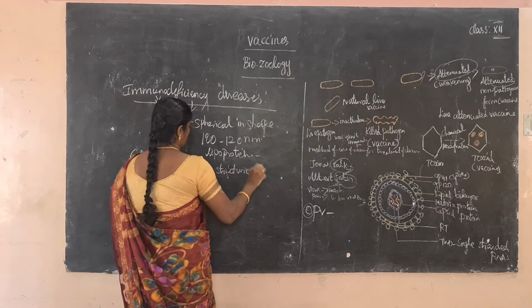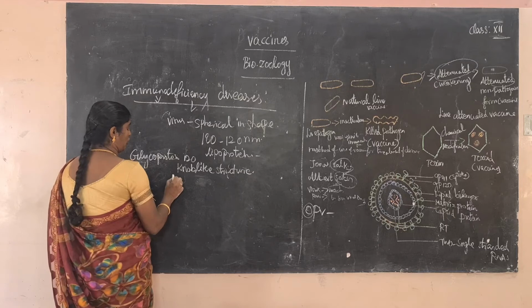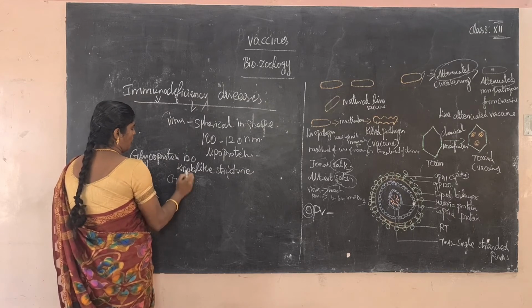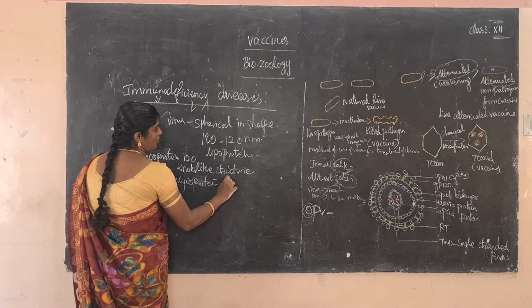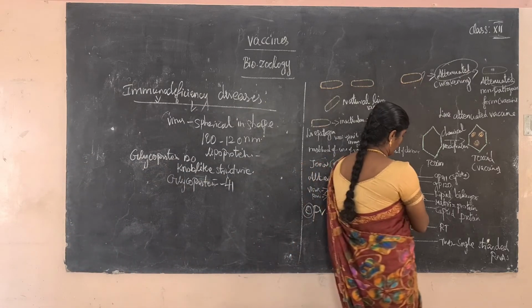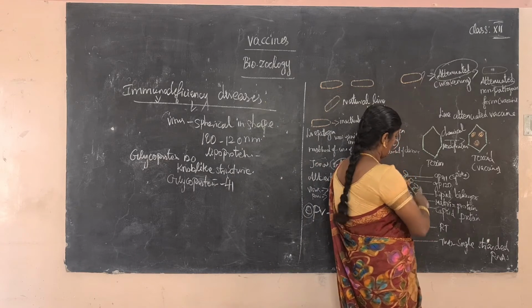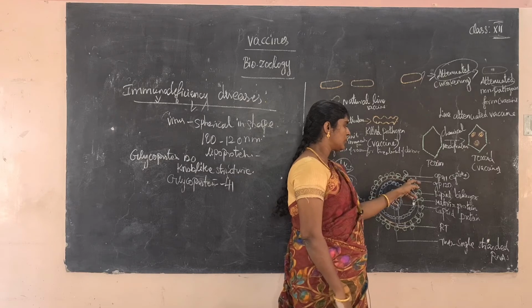It is a knob-like structure. Okay, GP120 is a knob-like structure. So the GP120 is attached to glycoprotein 41. This is GP120, with a ball-like appearance, and the ball-like GP120 is attached to GP41.